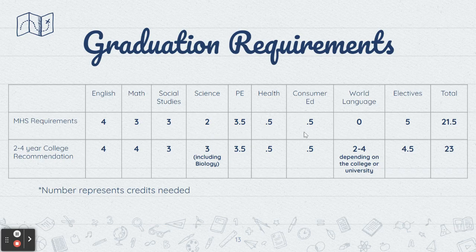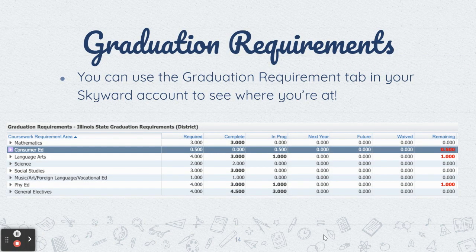Everyone has to take a consumer ed class. World language, we do not require for a Moline High School requirement, but if you go to a college or a university, they may want you to have 2 to 4 years. At least 5 electives, and then a total of 21 and a half. So again, these are your graduation requirements for credits. You can use the graduation requirement tab in your Skyward to see where you're at.